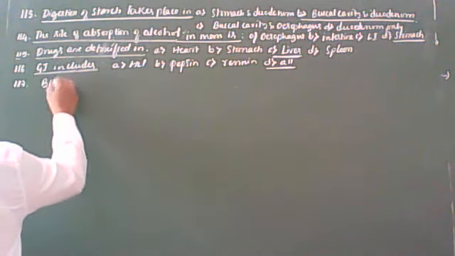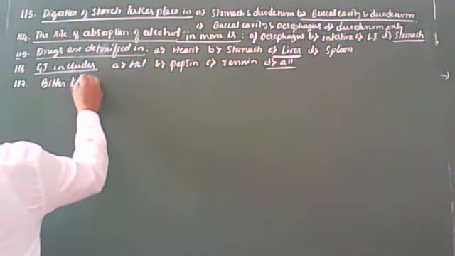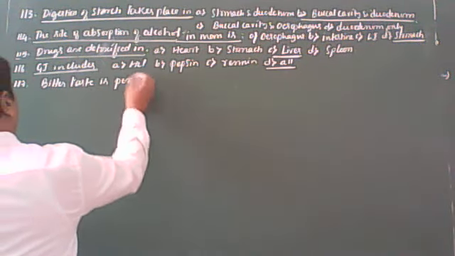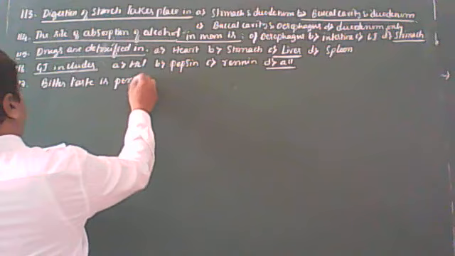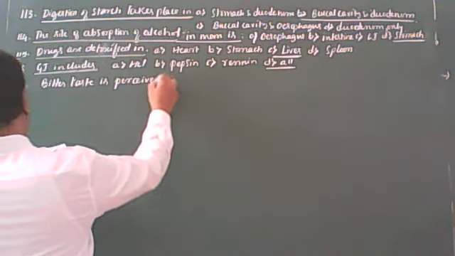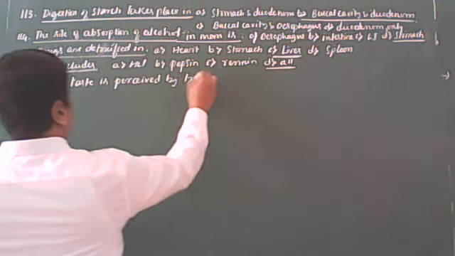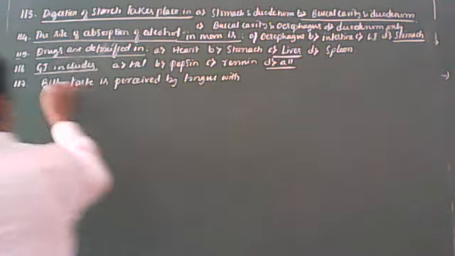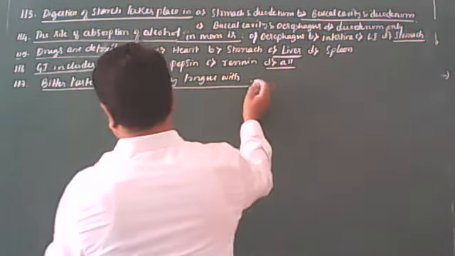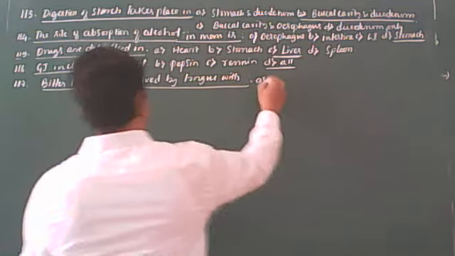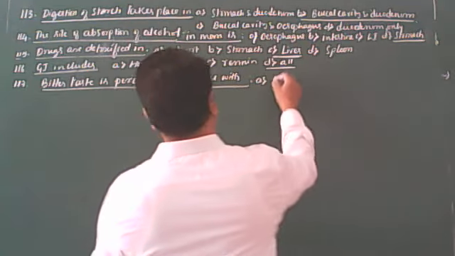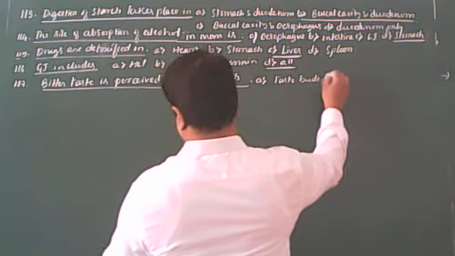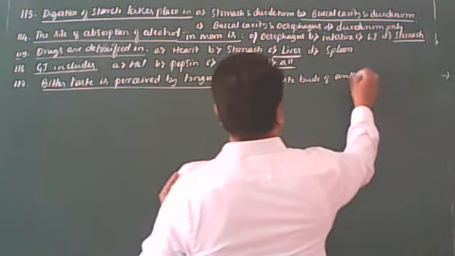Bitter taste is perceived by the tongue with. The options are: the first option, taste buds of the anterior part.